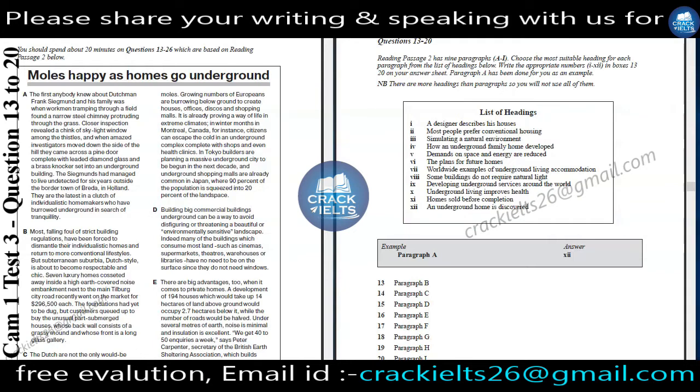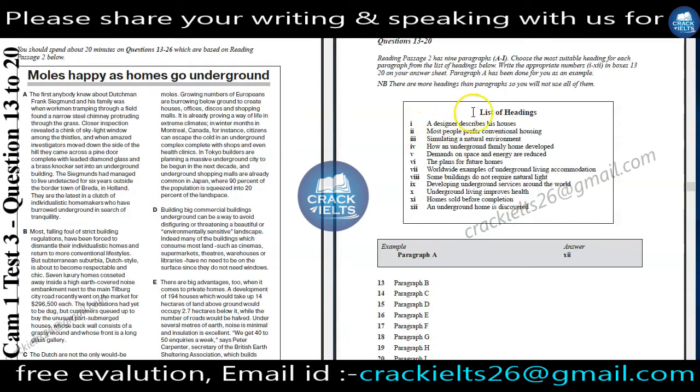Paragraph A has been done for you as an example. There are more headings than paragraphs, so you will not use all of them. Here we have a list of headings and we have to match these headings with the paragraphs. For this, we will apply skimming and scanning. What is the meaning of skimming and scanning? We have to focus on the most important information and read all the paragraphs carefully. Let's begin with paragraph B.